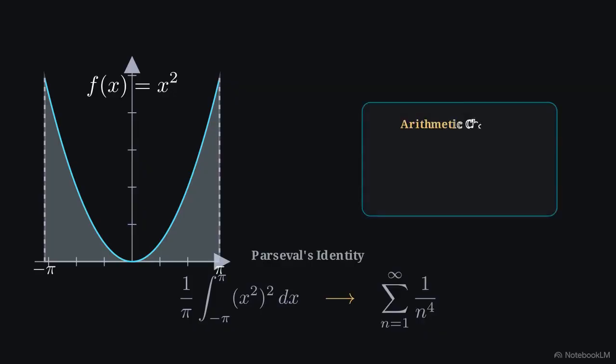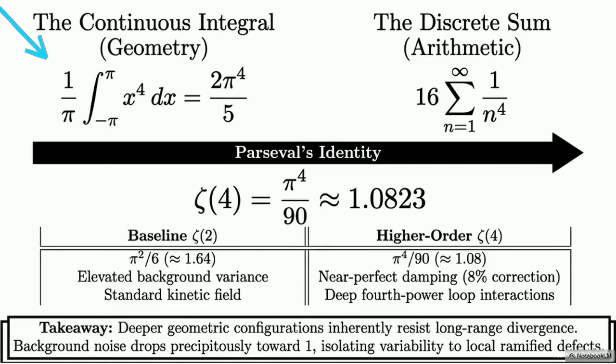yourself to find the exact algebraic value for the zeta-4 configuration. Here's the higher order execution. Evaluating the continuous integral for x to the fourth and equating it to the squared Fourier coefficients resolves to pi to the fourth over 90. Notice the sharp drop to 1.08. Deeper configurations resist long-range divergence, dampening unramified background noise entirely.